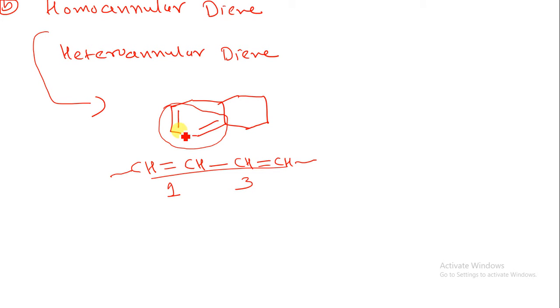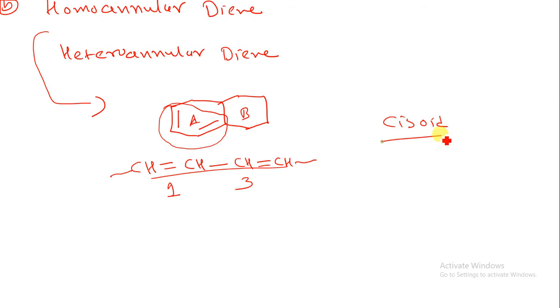So here we are having a diene system, a homoannular diene system. Why is it homoannular diene system? Because it has the double bonds in one ring. So that is why it is known as homoannular diene system.